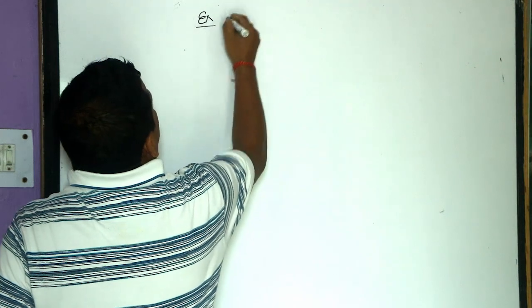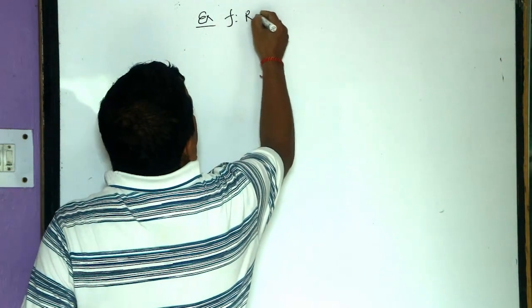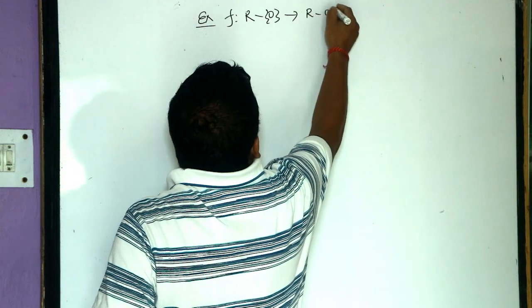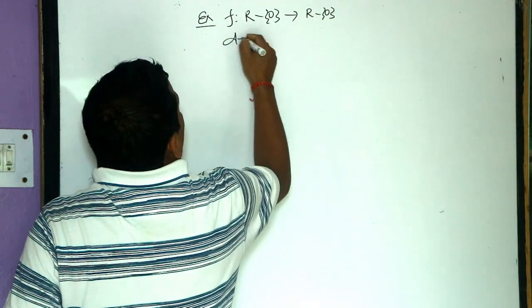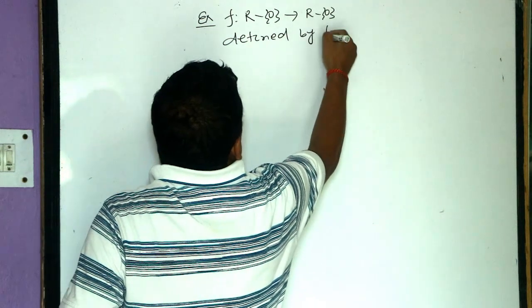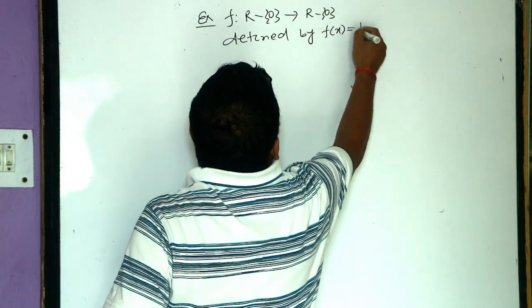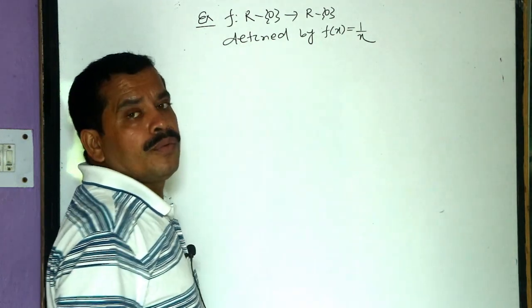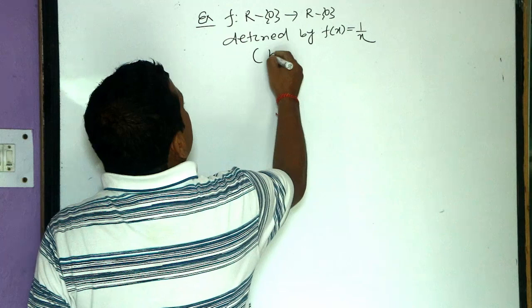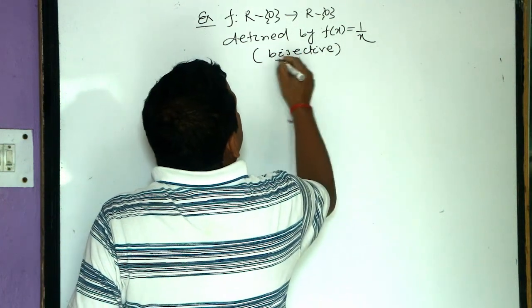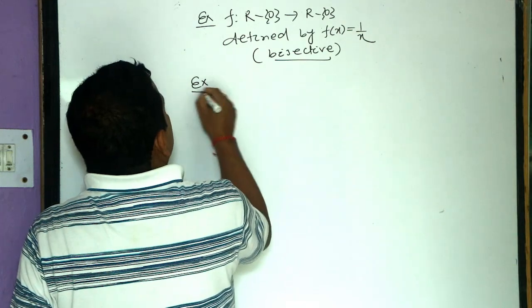Suppose f from R set difference 0 to R set difference 0 is defined by f of x equals 1 by x. This is also 1-1 and onto. It is also an example of a bijective function. This is an example of a bijective function.